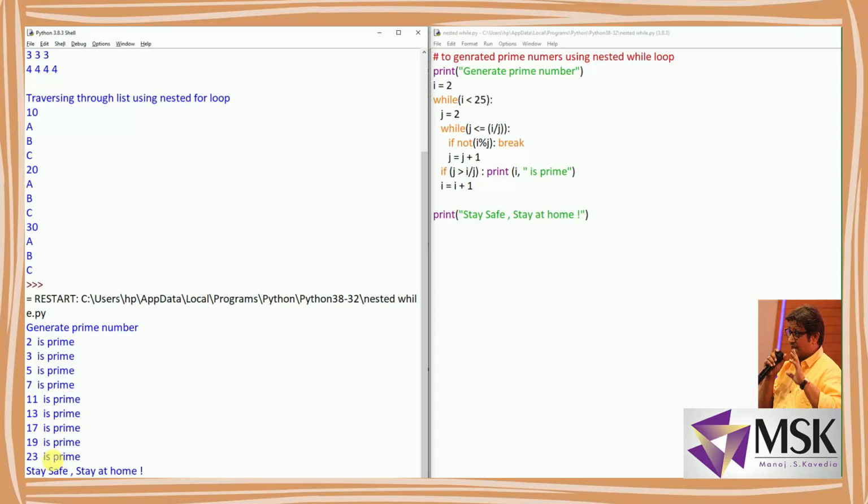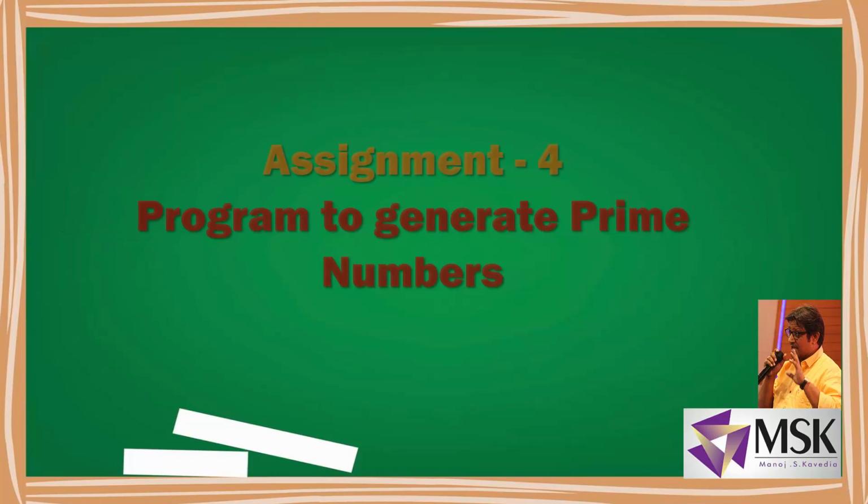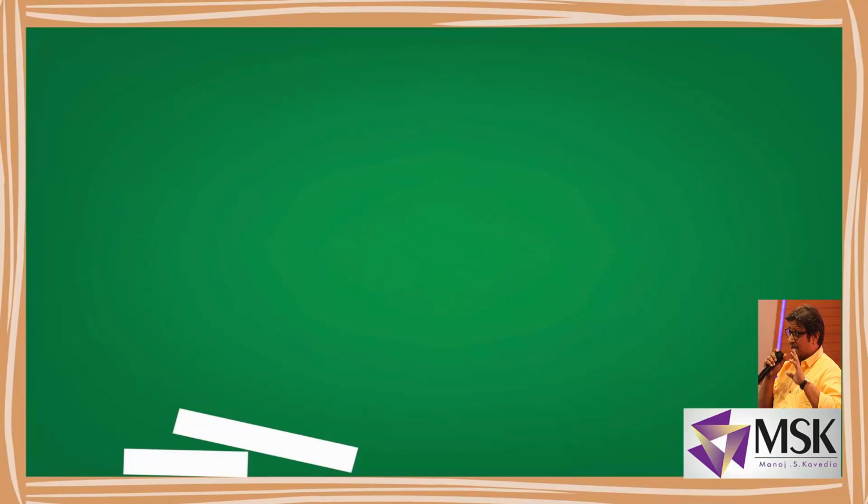So students, it's a request that whatever program I am explaining here, you just try to work it out on IDLE, so that you will understand how to write programs, how to remove errors, and your logic will become more and more powerful. So with loops, you can write a program to generate even and odd numbers, where the hint is that with the loop you have to write the if conditions. Fine. So you can try to write a program for even and odd numbers. You can write the program for generation of prime numbers. You can write the program to generate Armstrong numbers.